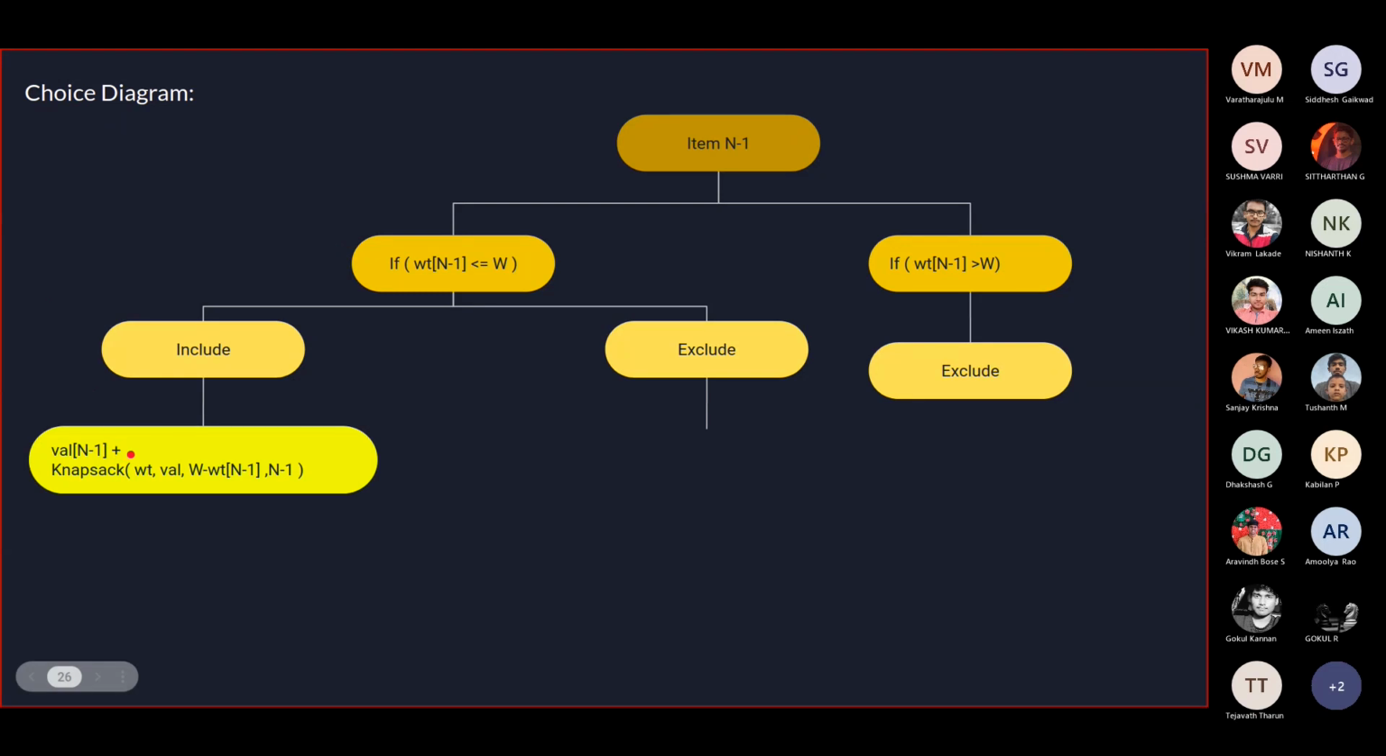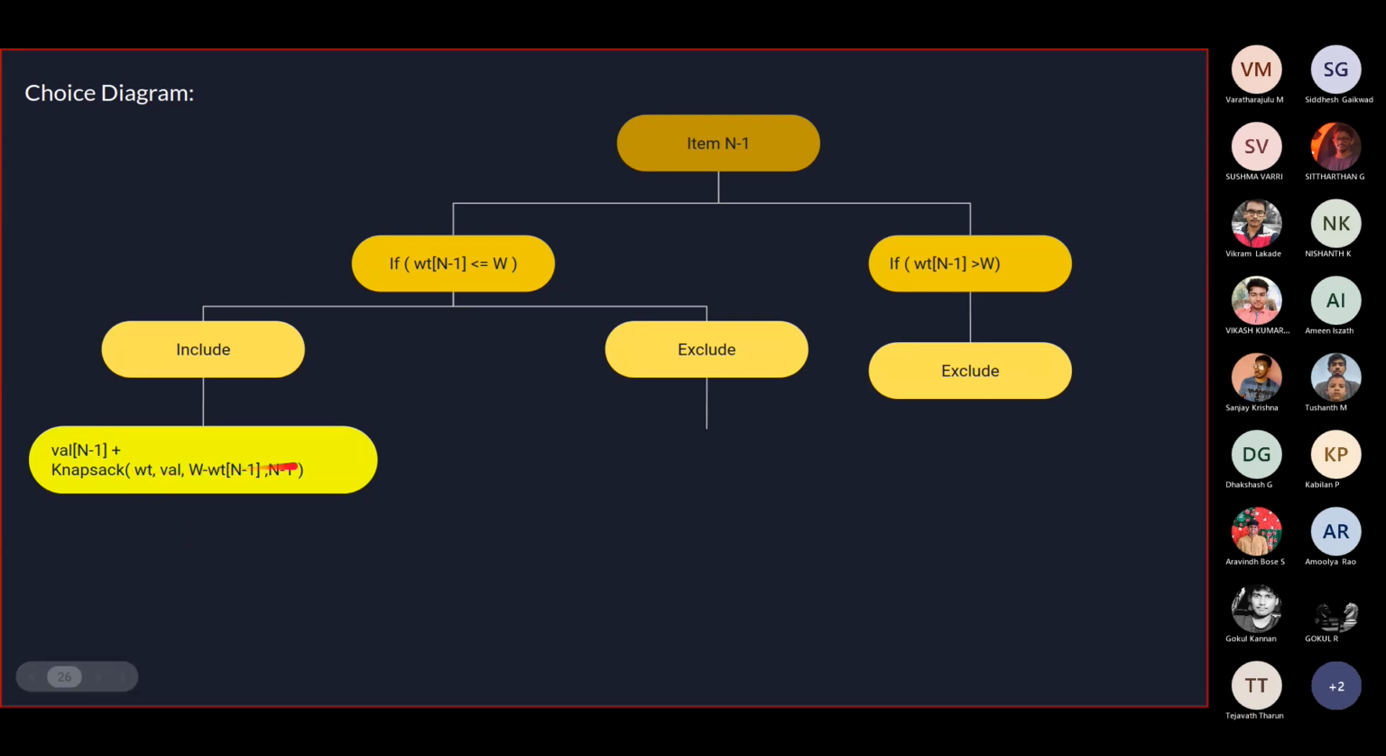So if I'm including it, first thing, what is getting added? Its weight is getting added to the bag, and also its value is getting added to the bag. We want to return the value that is getting added. So first thing, we add the value of n minus 1, that is the value of the n minus 1th item which we have picked up.